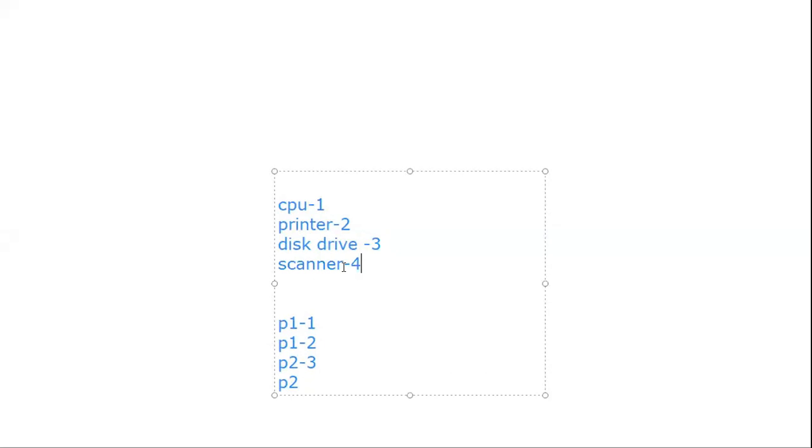So a process can request the resources in increasing order only. If we do this, we can make sure the circular wait becomes a false condition.